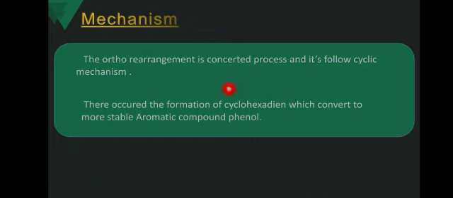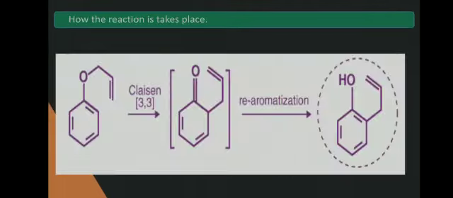This means the formation of the bond takes place on the ortho position. Thus, cyclohexadiene is formed, which converts to the more stable aromatic compound, that is phenol. I already told you the product formed is phenol, which is a very stable compound. Here we see the mechanism, how the reaction takes place. So here I am going to explain the mechanism.